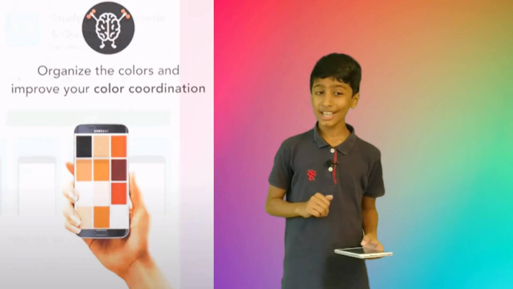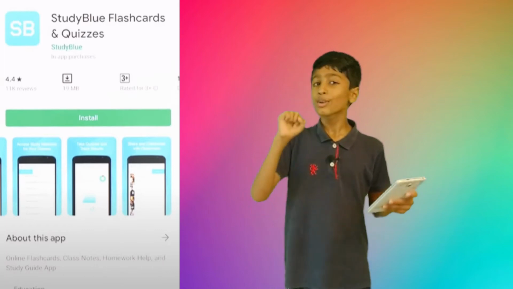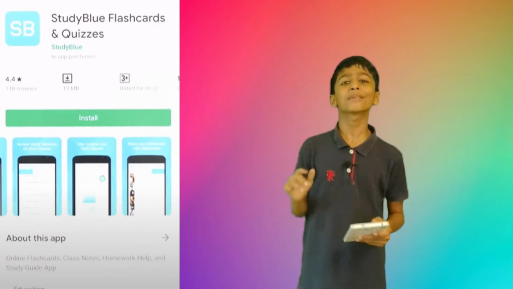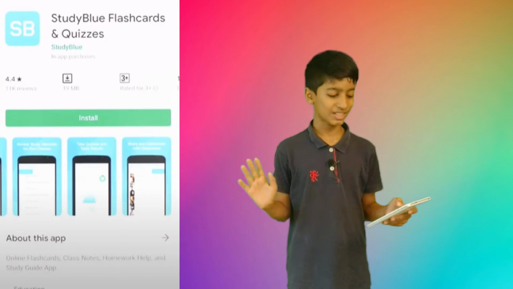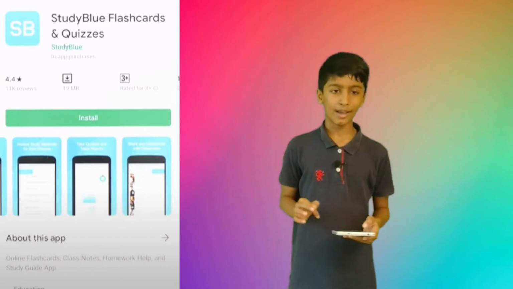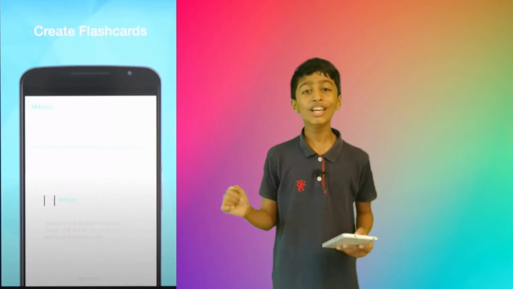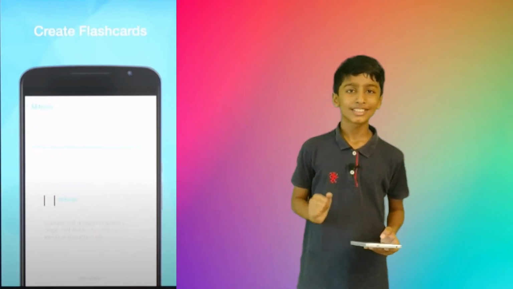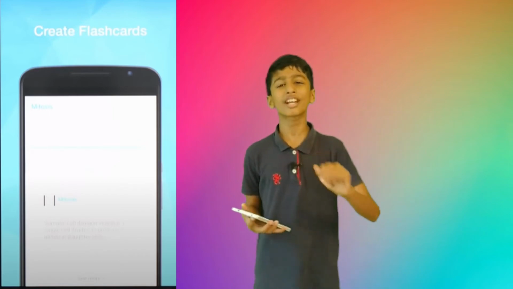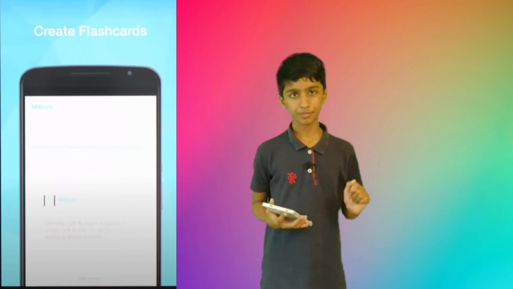And what's the next app? That's Study Blue, flashcards and quizzes. This is an amazing app which I have ever used. So what happens in this app? Here you can create flashcards. So how can flashcards help you? Tell me how flashcards can help you.